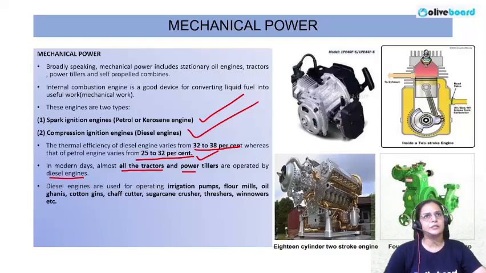Okay, and diesel is the most efficient fuel that we are using for operations like irrigation pumps, flour mills, oil ghanies, cotton gins, chaff cutters, sugarcane crushers, threshers, winnowers, etc.